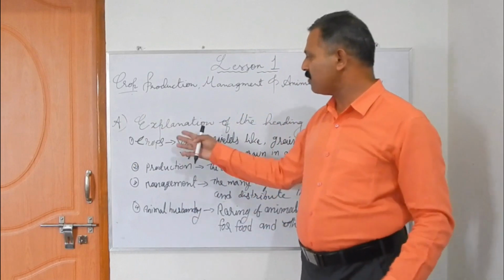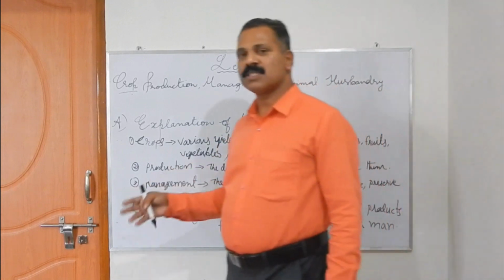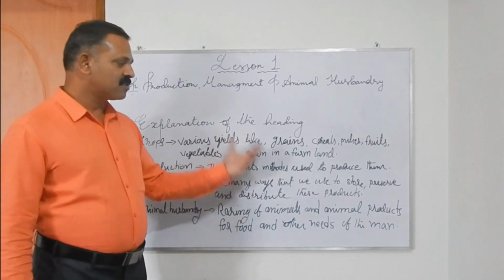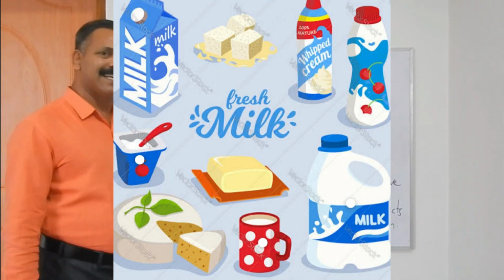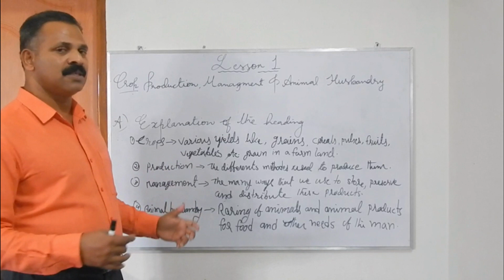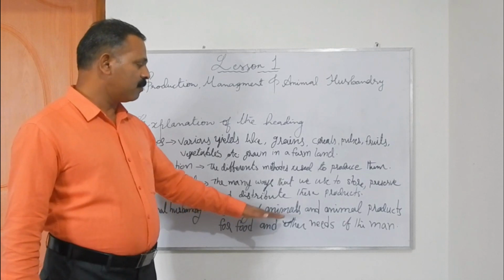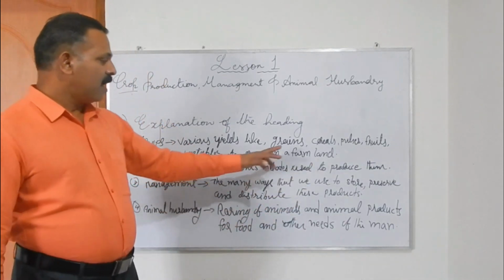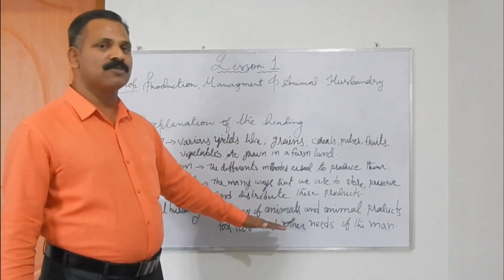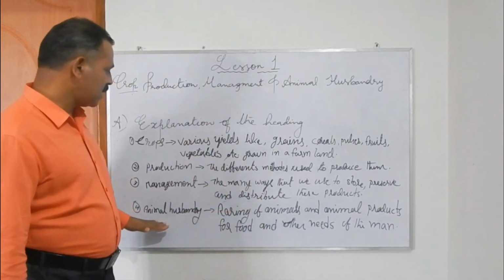We use not only agricultural products, we use many products of animals, like flesh, meat, skin, milk products, egg, fish, whatever it is, as our food and for other purposes. How animals are reared, how they are grown, how their products are produced, this total branch of agriculture and farming is called animal husbandry.